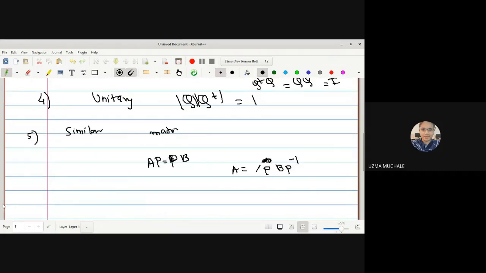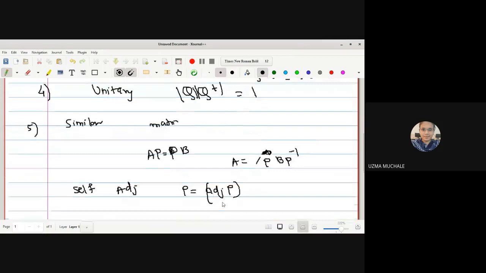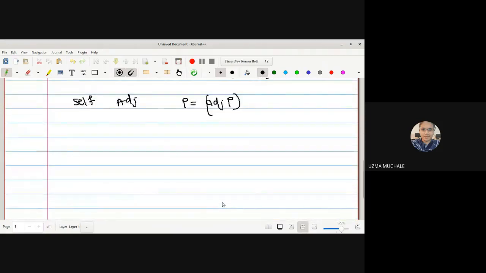What do you mean by a self-adjoint matrix? A matrix P is said to be self-adjoint if P is equal to the adjoint of P. If it is equal to its adjoint, then it is called a self-adjoint matrix. These definitions we will need later on in this chapter, so that's why I am taking this.